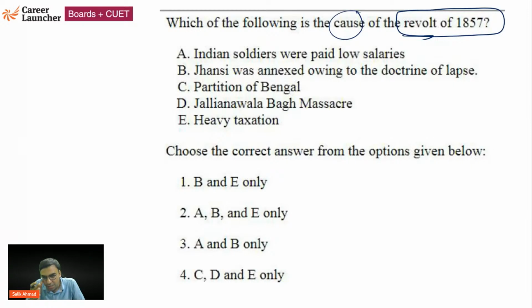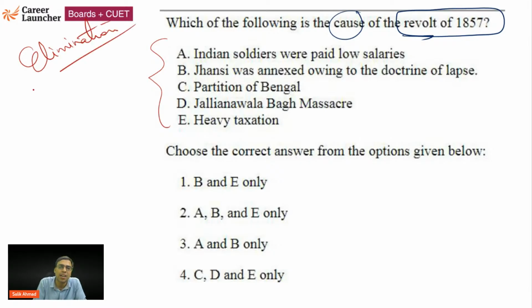What is the right answer? See, when a question has so many options, elimination works here. Which of these five can you eliminate, at least, among A, B, C, D, E? Let me see, I'm waiting for the response. Someone took the right answer and deleted it, but why are you deleting?